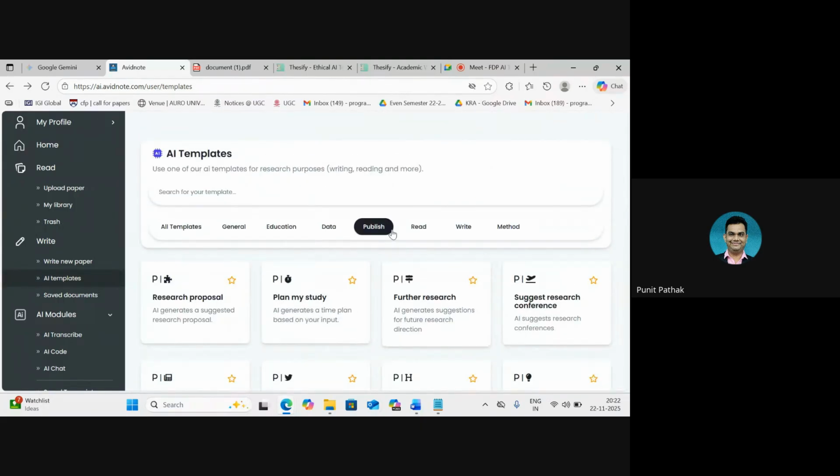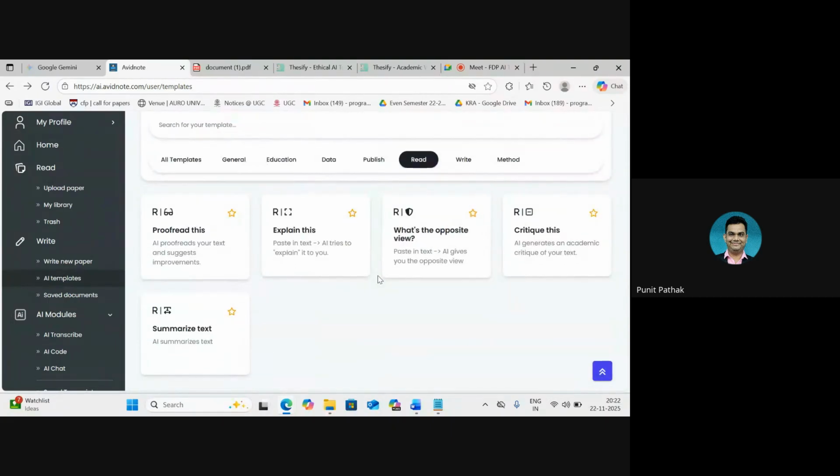Okay, this is the published part. Now let's go to read. With read, we get some very interesting options where it can proofread and suggest some improvements in the text.